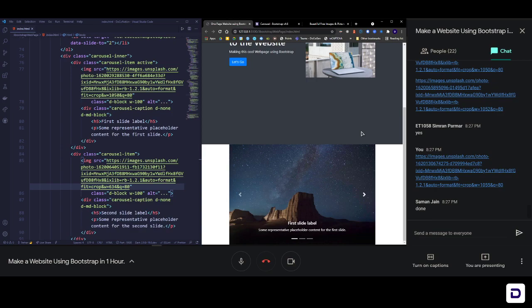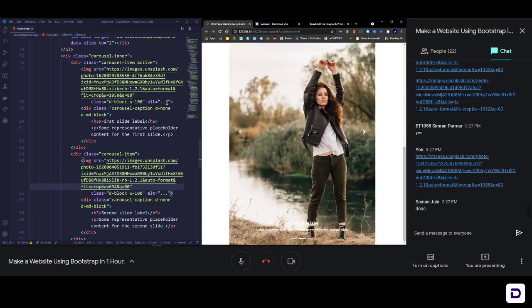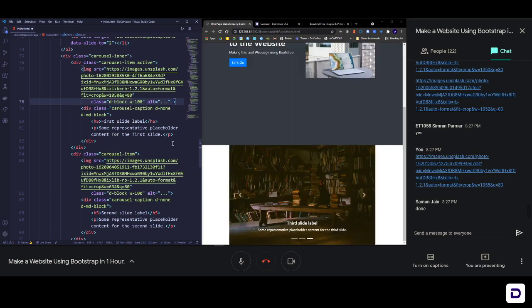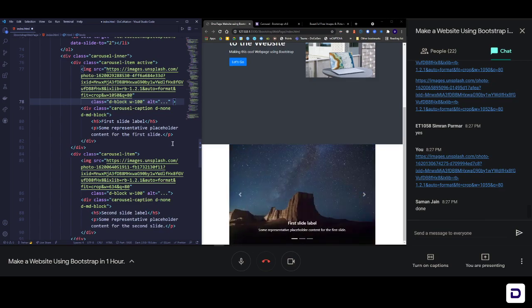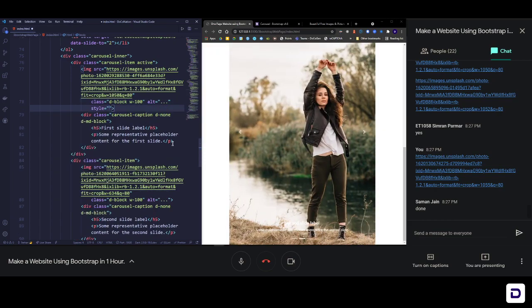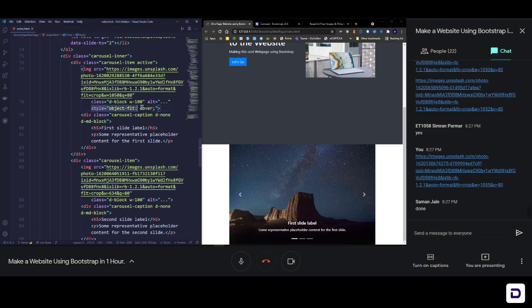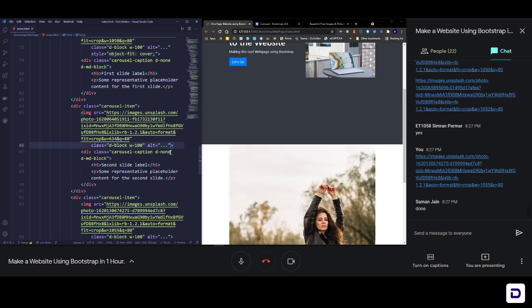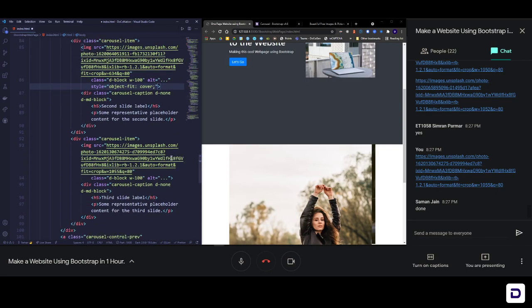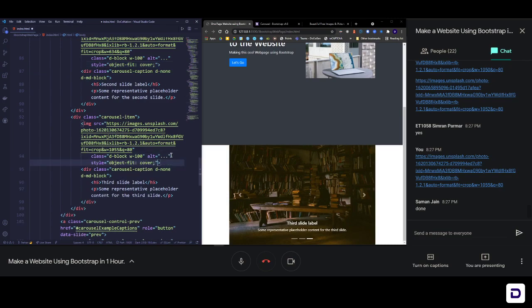That's what we need. So for that, we need to write here again one more CSS styling, okay? So there's a property known as object fit, that is what we are going to use here. So we are going to use style, okay? First of all, we need style, and then here we need object fit as cover, okay? So if you do that, I'm going to copy this style to every image tag, okay? You have to add this to every image tag. Let me do that. Copy and paste, and here also copy and paste.